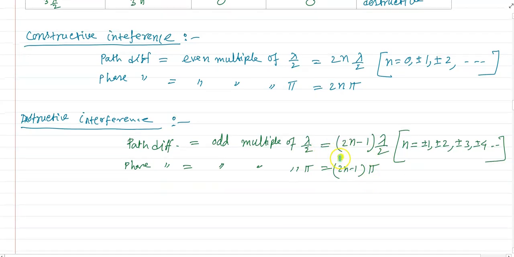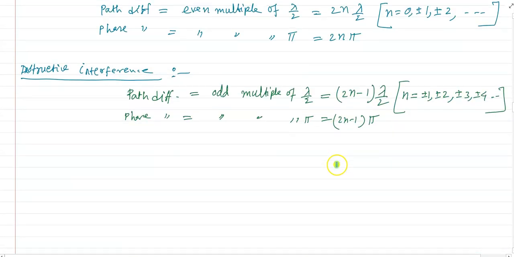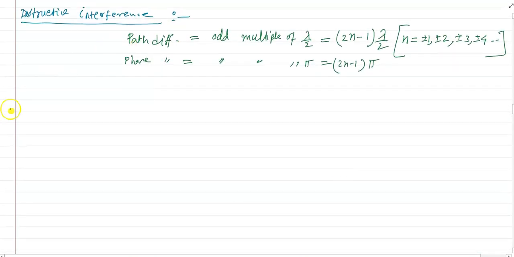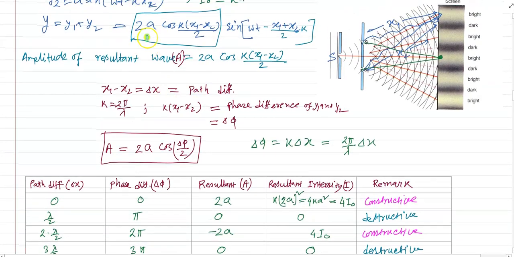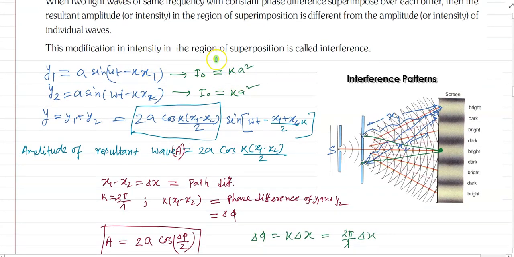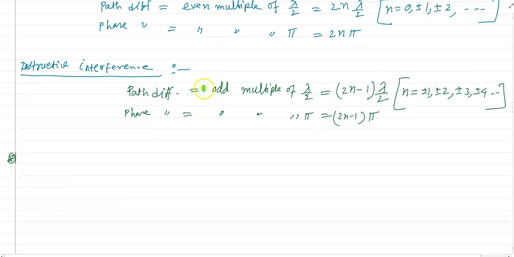These are the conditions for the formation of constructive and destructive interference. Here I have taken two waves of the same amplitude, that means the same intensity. But if I take different intensities, what will happen?